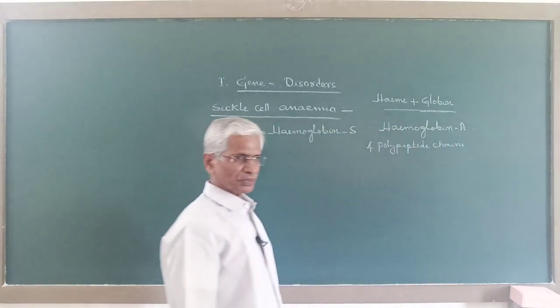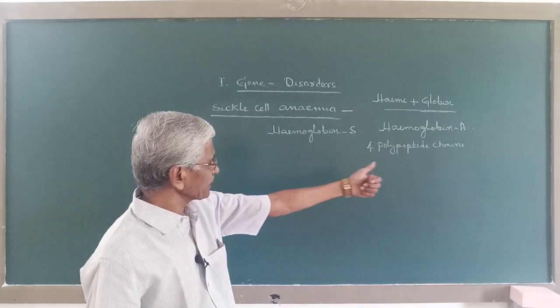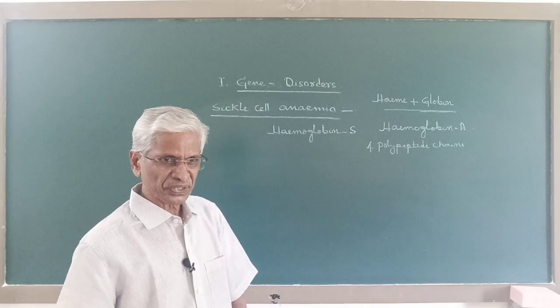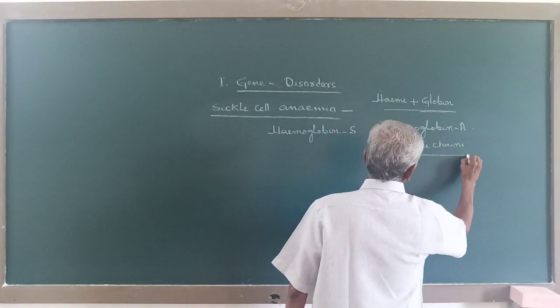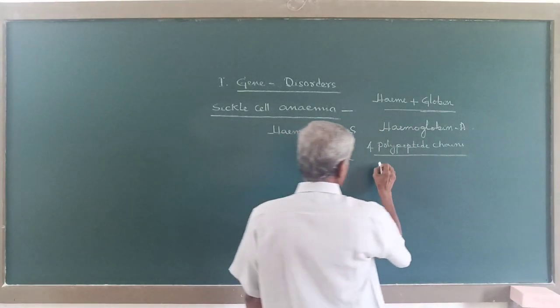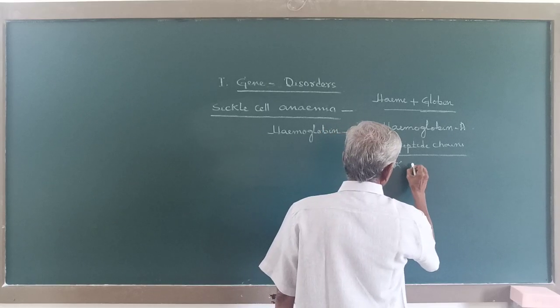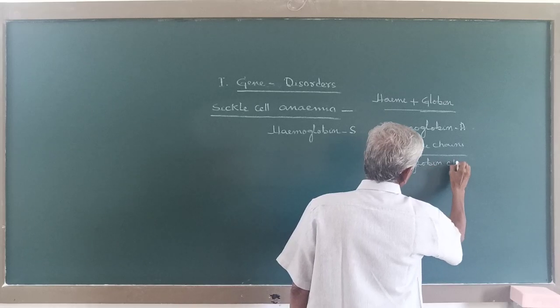So each hemoglobin molecule has 4 heme parts and 4 polypeptide chains, 4 globin chains. Now out of these 4 polypeptide chains or globin chains, 2 are alpha globin chains.